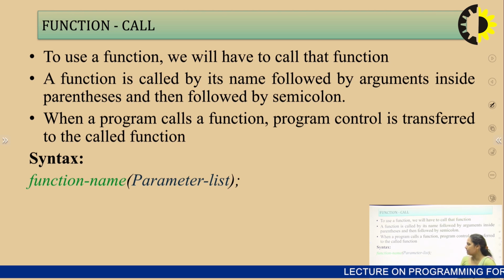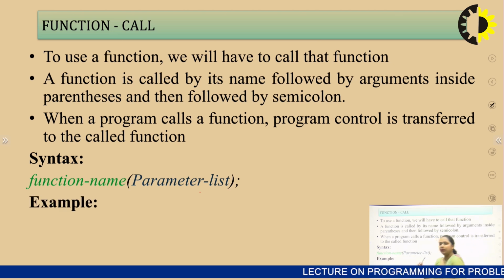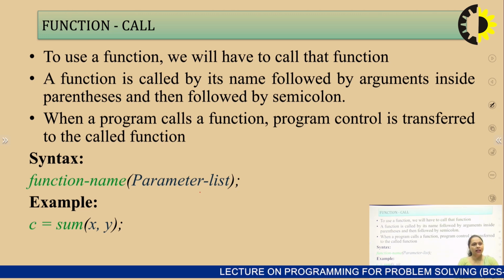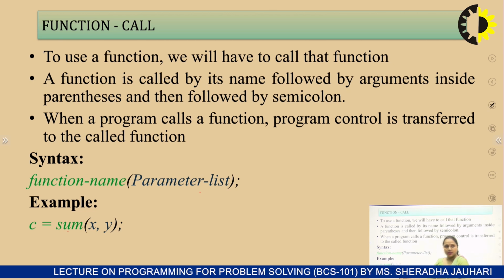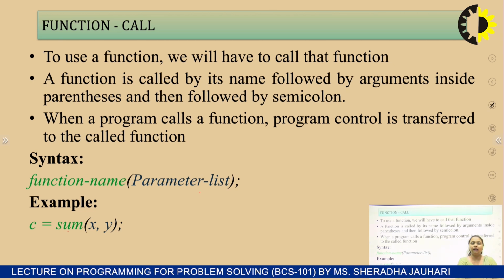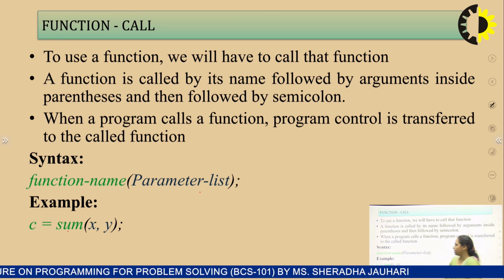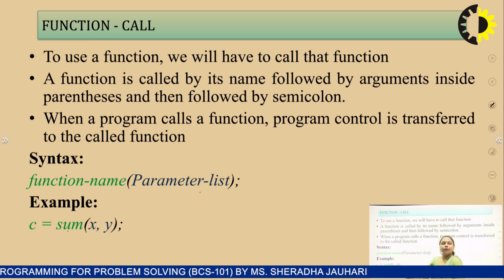The syntax is the function name and parameter list. Example, as we have discussed in the previous slide, we have created one function, sum. So how are we going to call it? We are going to call it as sum and within brackets the parameters. The number of arguments which are declared is 2, so there must be 2 parameters present at the time of calling. And whatever value is returned by sum is going to be stored in c.